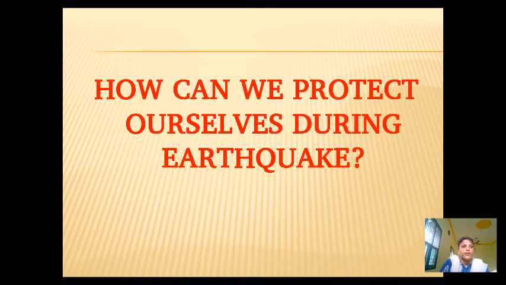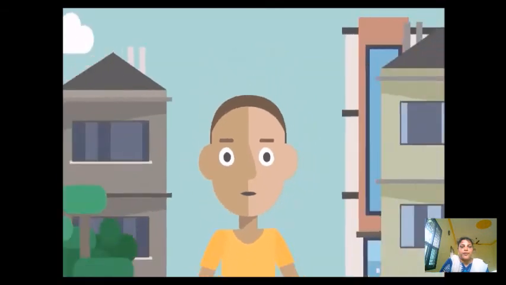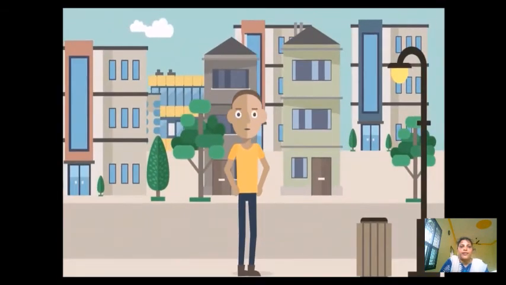How to protect ourselves during the occurrence of an earthquake. During the earthquake, one should not run away because falling objects may fall on them.